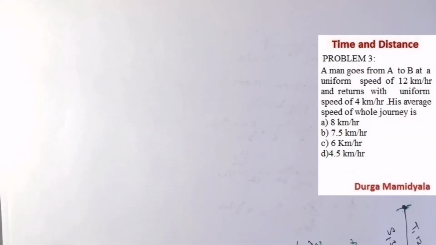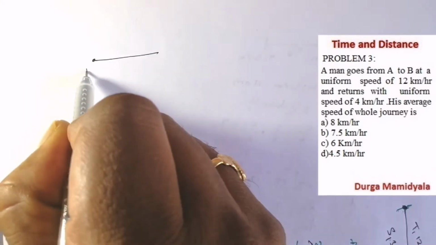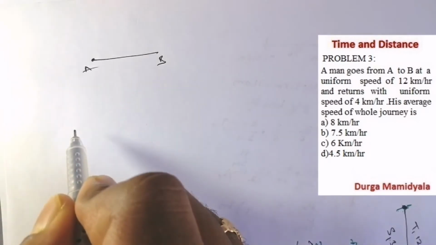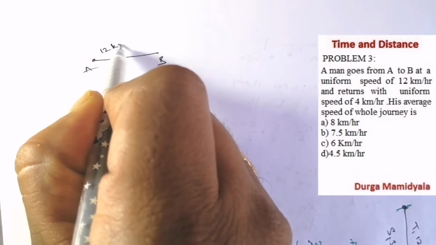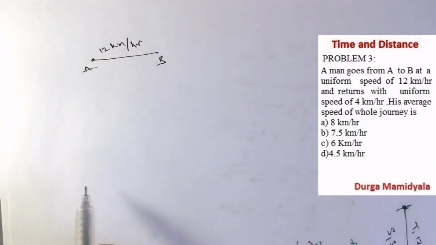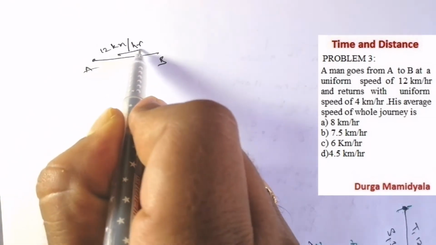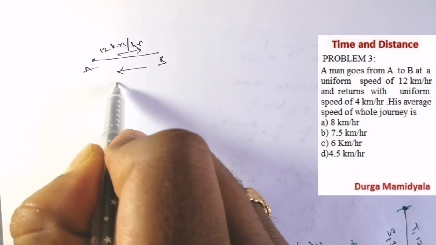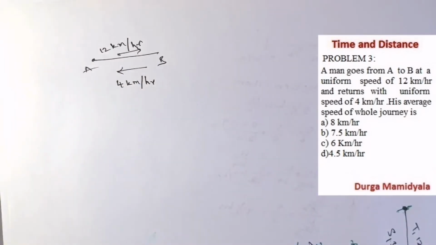Let us see our next question. A man goes from A to B at a uniform speed of 12 kilometers per hour, and returns with a uniform speed of 4 kilometers per hour. This is the up journey, and on the return journey he comes with a uniform speed of 4 kilometers per hour. Now we are asked to calculate the average speed.